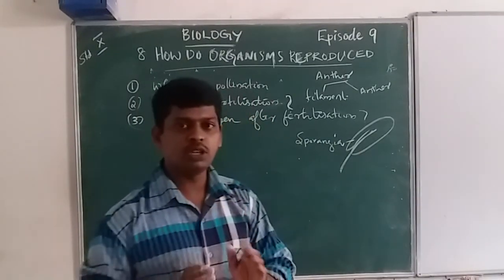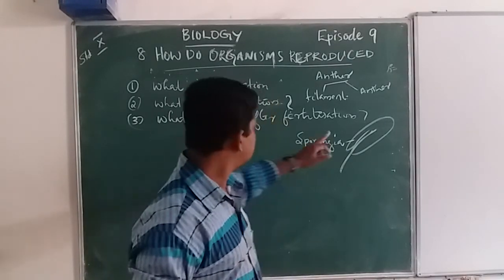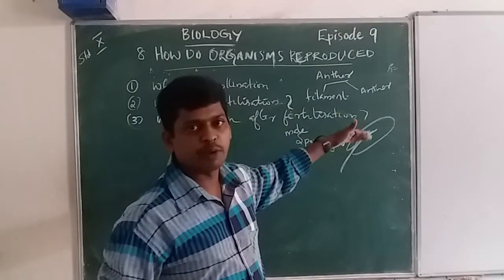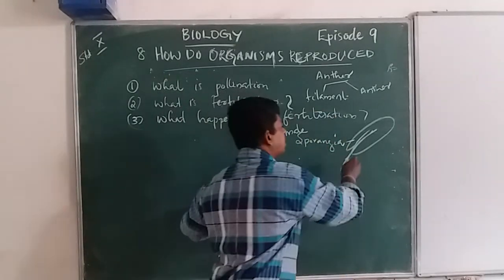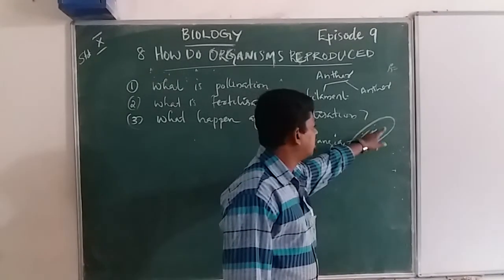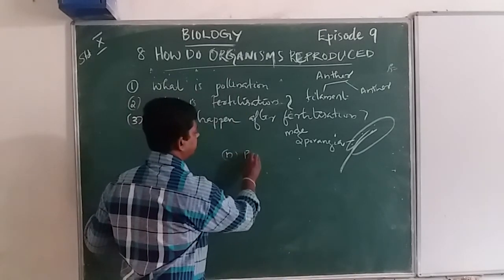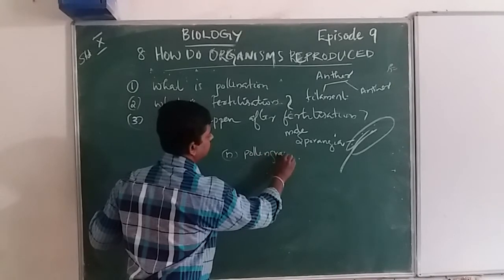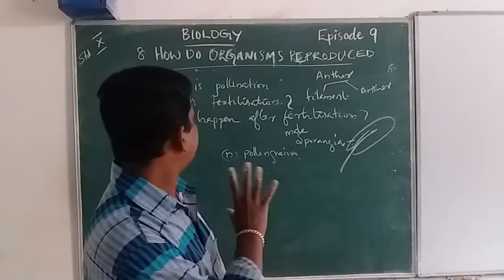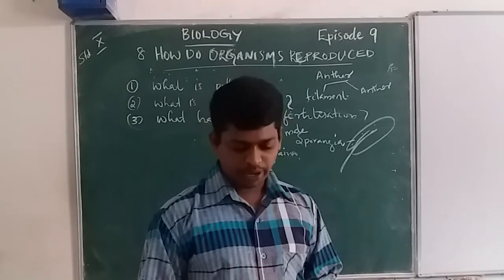Sporangia means a spore-containing package, a spore-containing sac-like structure. This is the male sporangia, because the anther is the male reproductive part of the flowering plant. Within the sporangium, the pollen grains are here. These are the diploid pollen grains. This is the introduction to flowering plant reproduction.